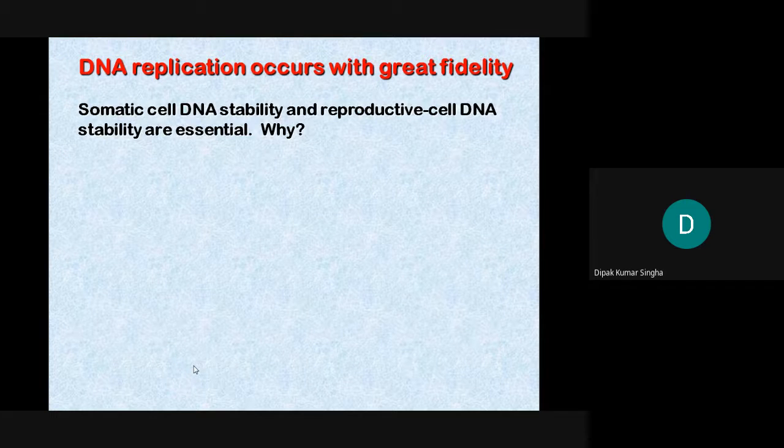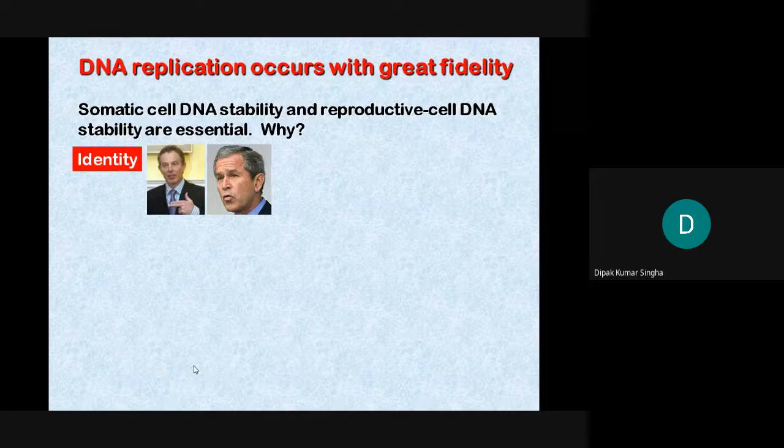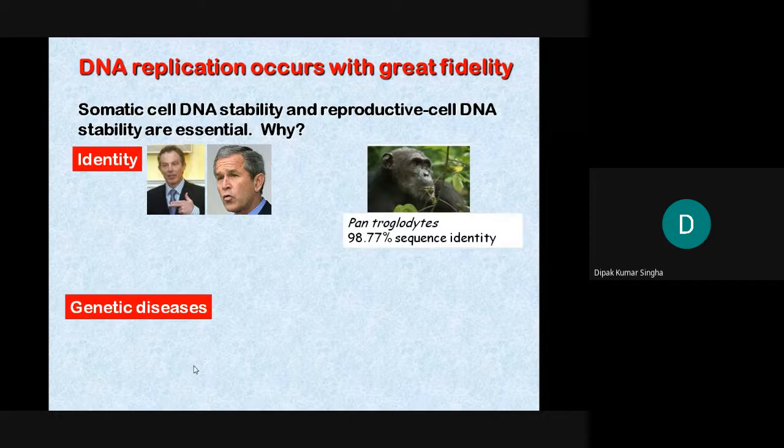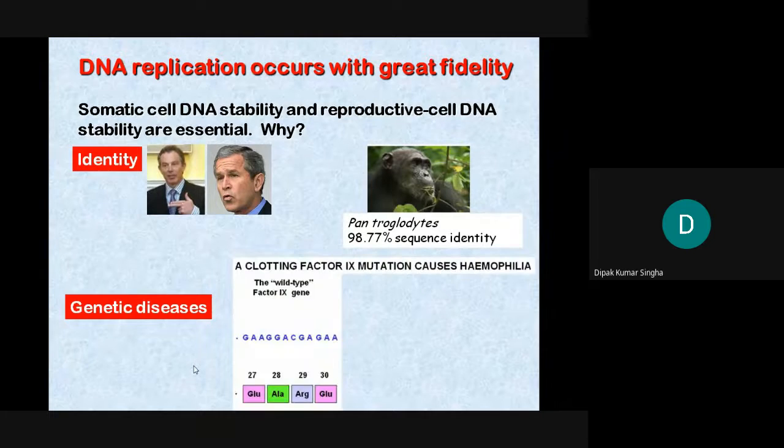Somatic cell and reproductive cell DNA stability is essential, and why? Identified by this. Some genetic diseases are due to clotting factors. Next, mutation causes hemophilia.